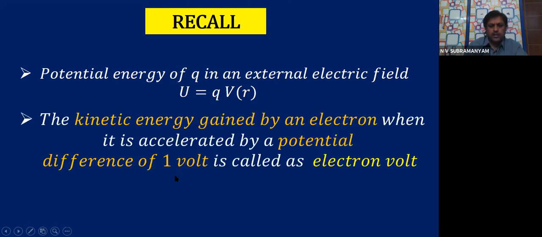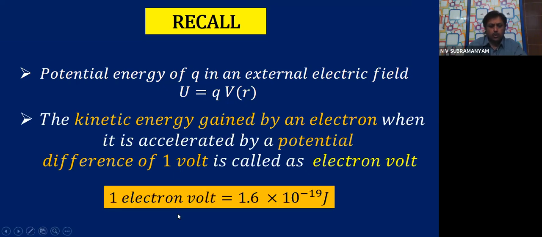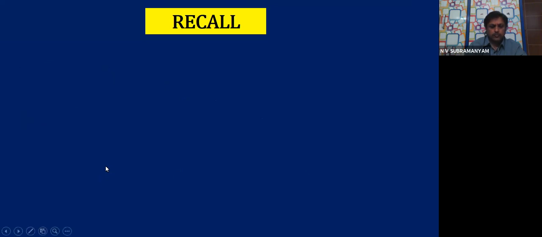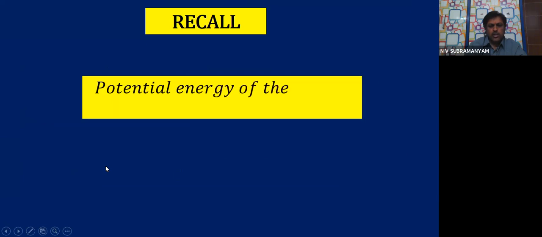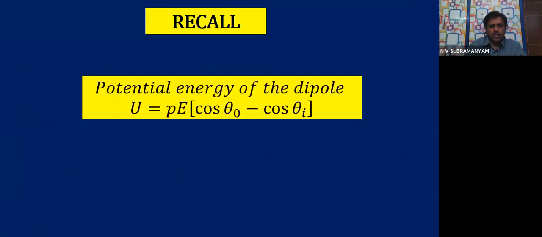The kinetic energy gained by an electron when it is accelerated by a potential difference of 1 volt is called an electron volt. 1 electron volt is equal to 1.6 into 10 power minus 19 joule. The potential energy of the dipole U is equal to PE into cos theta 0 minus cos theta I, where theta 0 is the initial angle, theta I is the final angle.